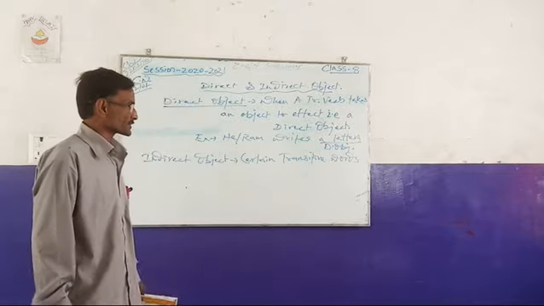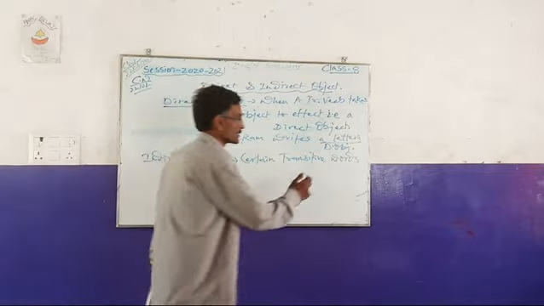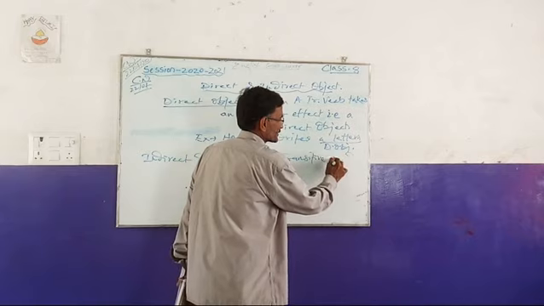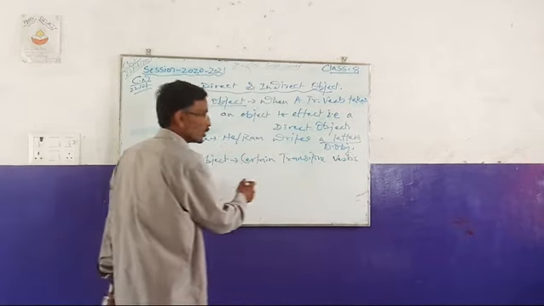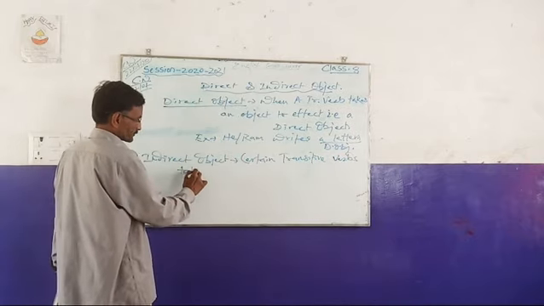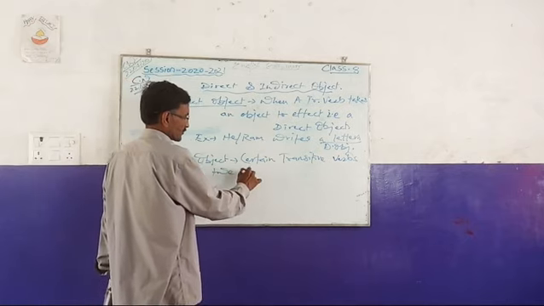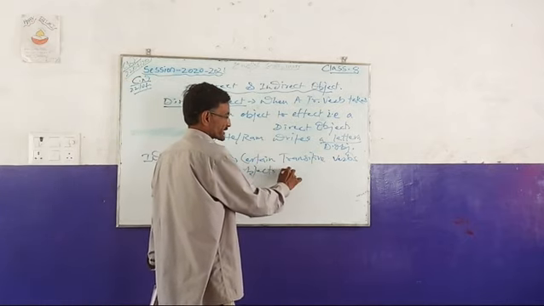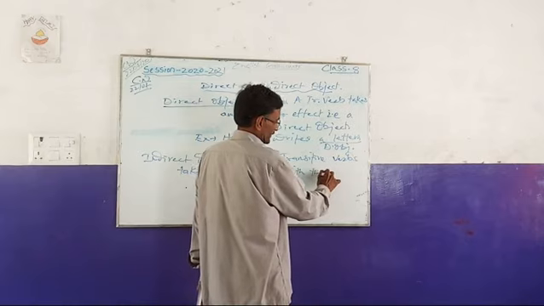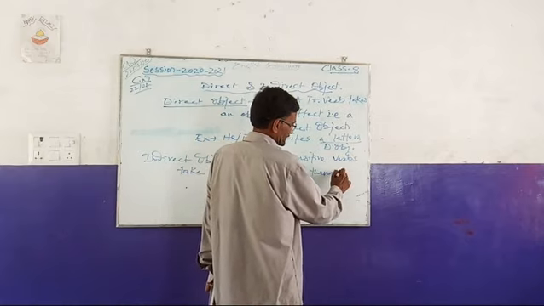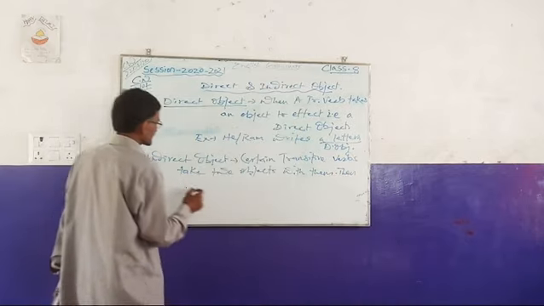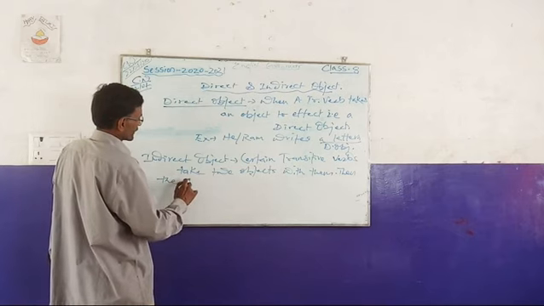Certain transitive verbs take two objects with them.